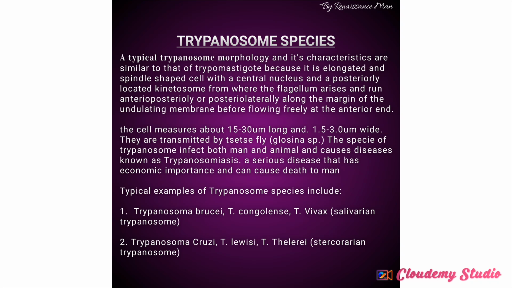The cell of these trypanosome species can be 15 to 30 micrometers long and 1.5 to 3.0 micrometers wide.